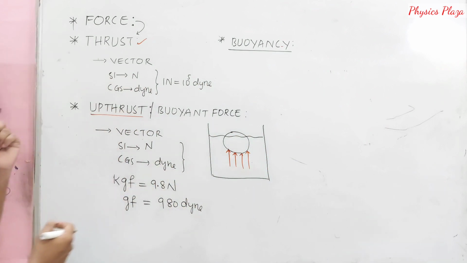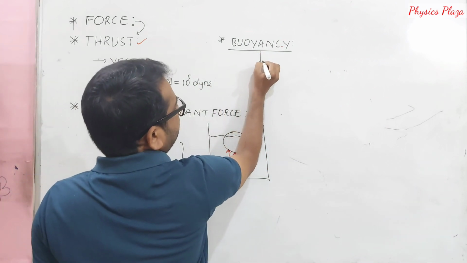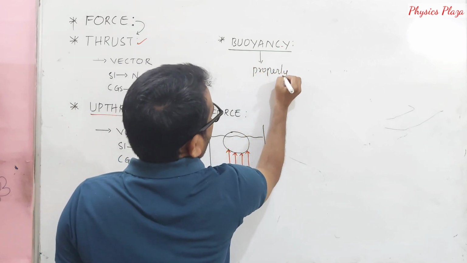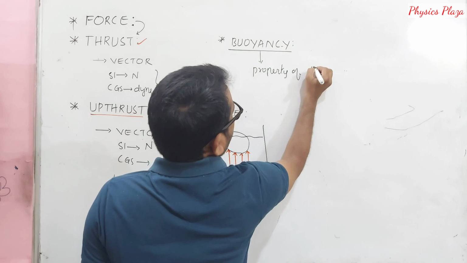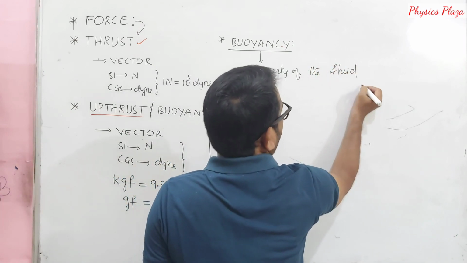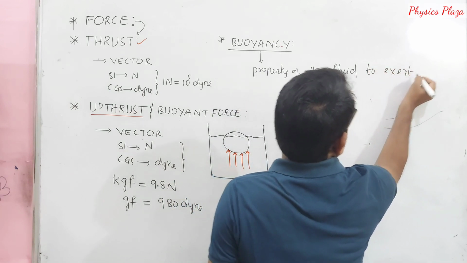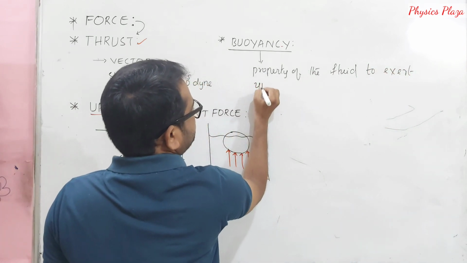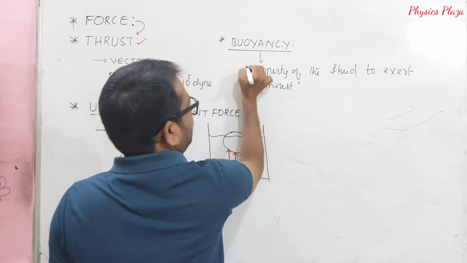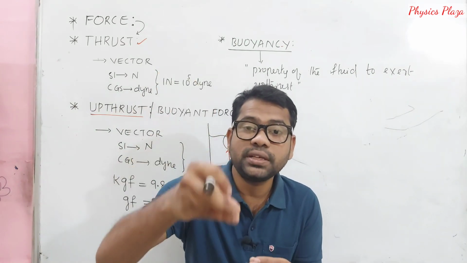Now come to buoyancy. What is buoyancy, children? It is a property of the fluid to exert upthrust. Why? Because the body is placed in a fluid.